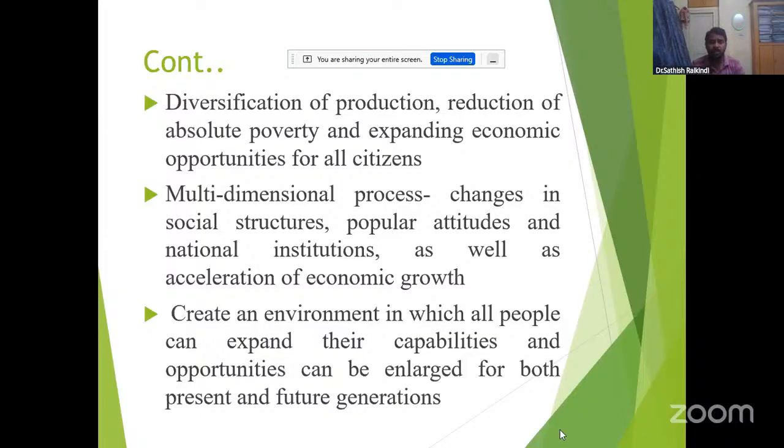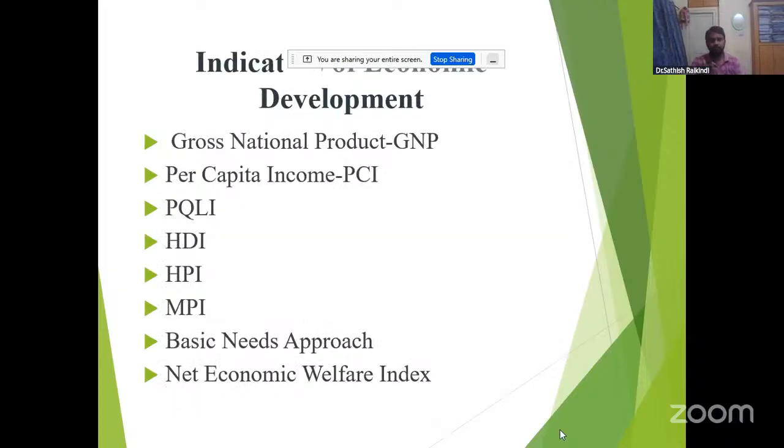And also economic development creates an environment in which all people can expand their capabilities, and the opportunities can be enlarged for both present and future generations. So economic development is creating an environment in which all people can expand their capabilities, their efficiencies, their mindset, and the opportunities can be enlarged for both present and future generations.